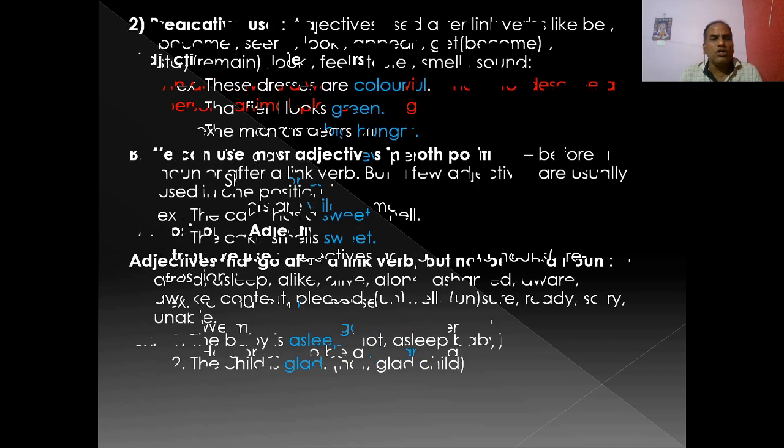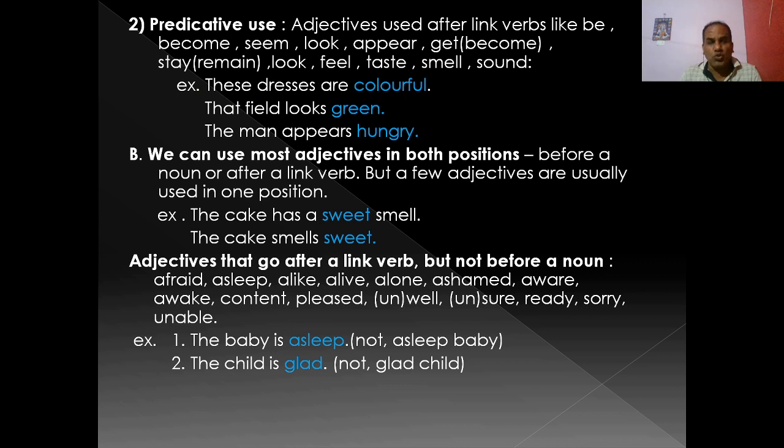Let us discuss the predicative use. Predicative use means adjectives used after link verbs like be, become, seem, look, appear, get, meaning become, stay, remain, look, feel, taste, smell, sound. She is honest.